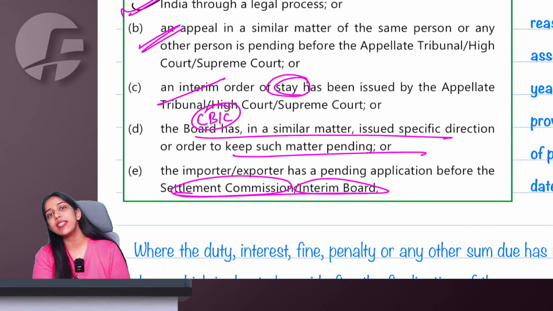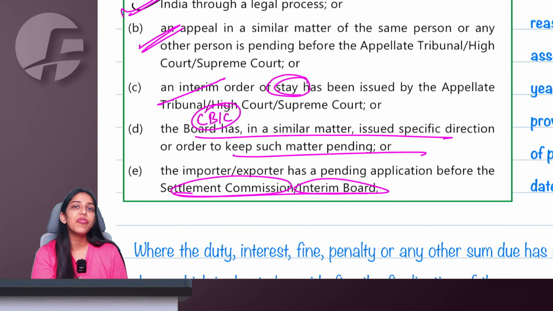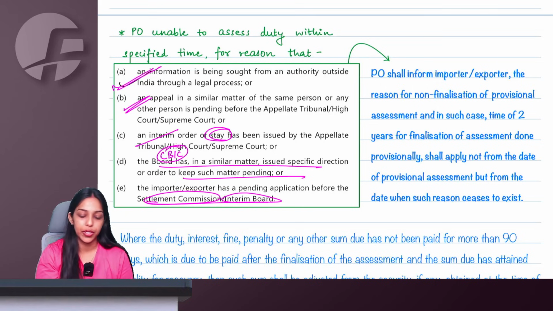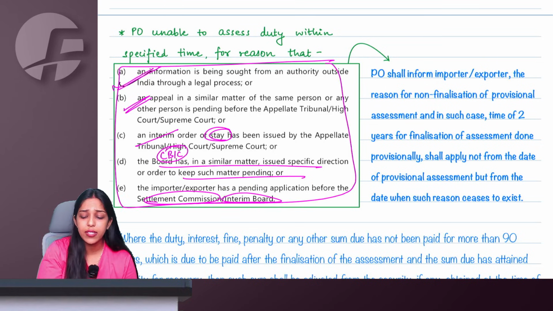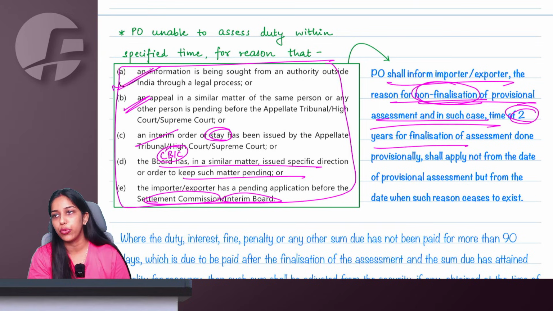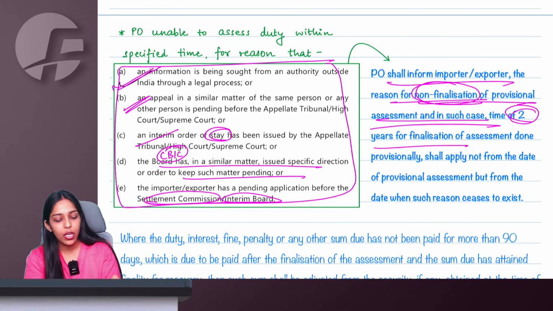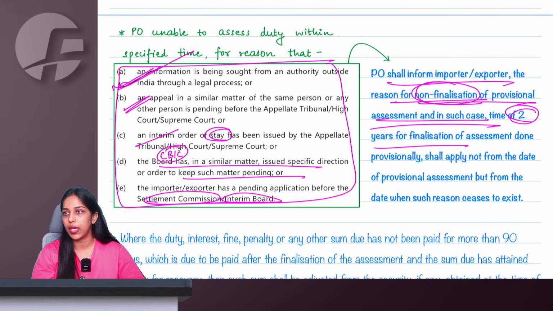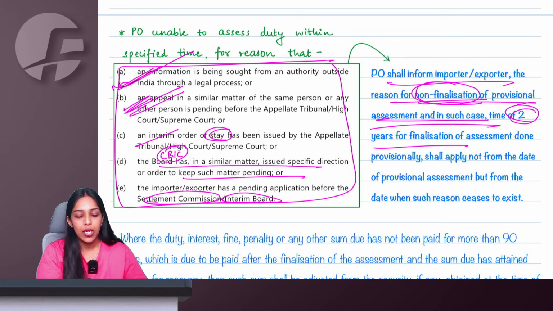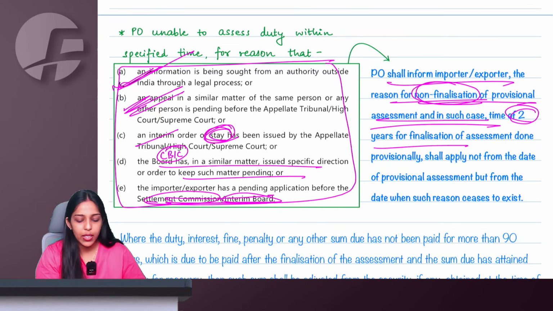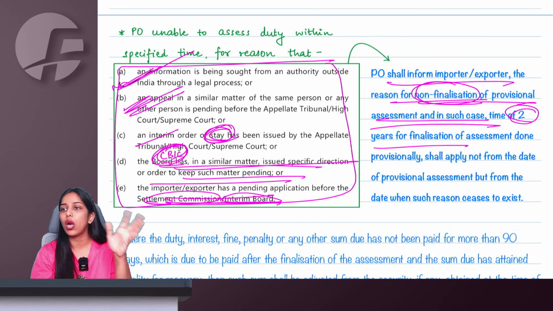So because of these reasons, if the officer is unable to finalize the provisional assessment, the officer will have to inform the importer or exporter that because of these reasons, I am not able to finalize your provisional assessment within this time of 2 years. But ma'am, the day on which this matter is sorted, let us say the information is received from outside India, the decision of the court has come, the stay order is now removed, or the settlement commission interim board has stepped aside, or the CBIC has now told us to not keep the matter pending.